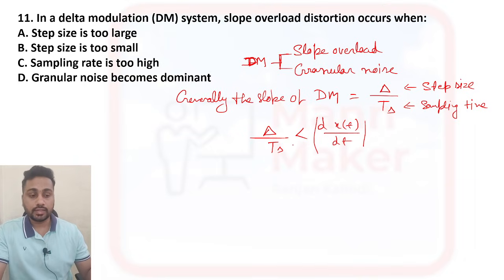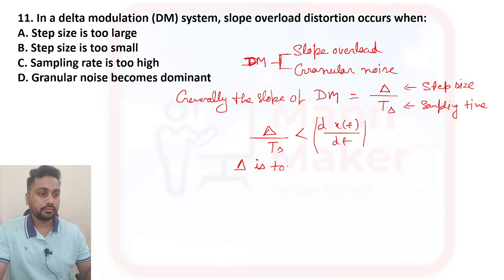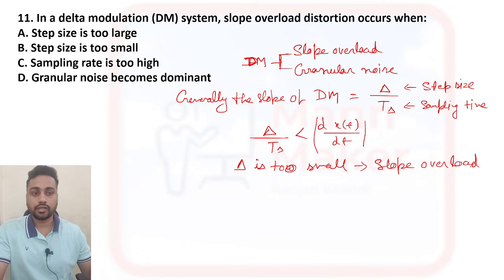So whenever del is too small, slope overload occurs.